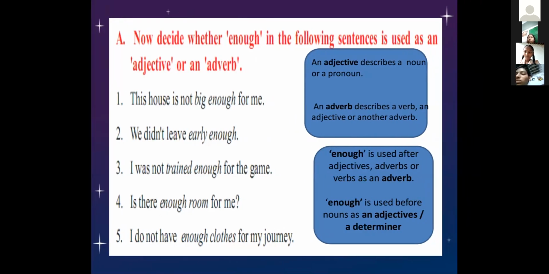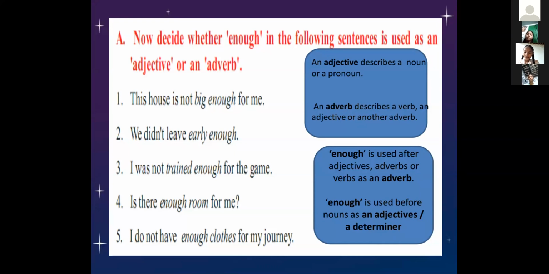"This house is not big enough for me." So big enough, you are describing the adjective there, so we call it an adverb. "We didn't leave early." Early here is an adjective. If you're describing an adjective, then also we call it an adverb. Third one is, "I was not trained enough for the game." Trained here is a verb, so you are describing the verb, so we call it an adverb.